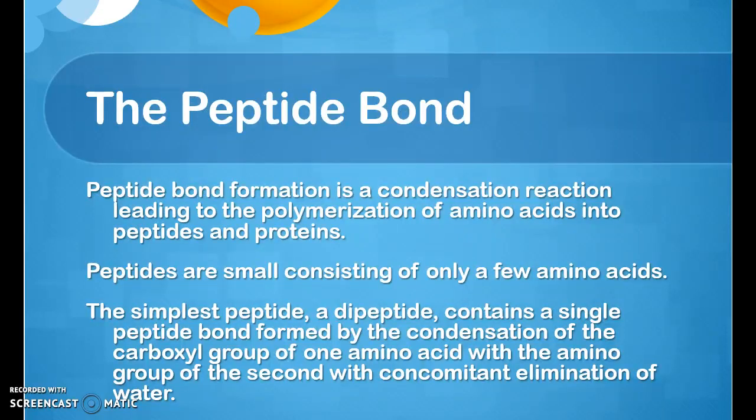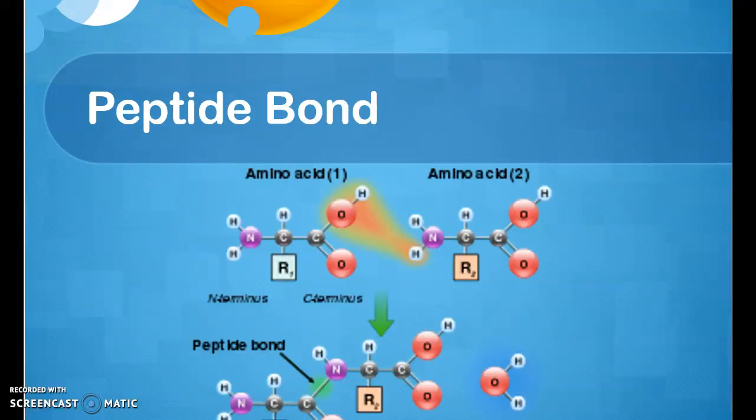The peptide bond. Peptide bond formation is a condensation reaction leading to the polymerization of amino acids into peptides and proteins. Peptides are small, consisting of only a few amino acids. The simplest peptide, a dipeptide, contains a single peptide bond formed by the condensation of the carboxyl group of one amino acid with the amino group of the second, with concomitant elimination of water. And this is a picture of a peptide bond.